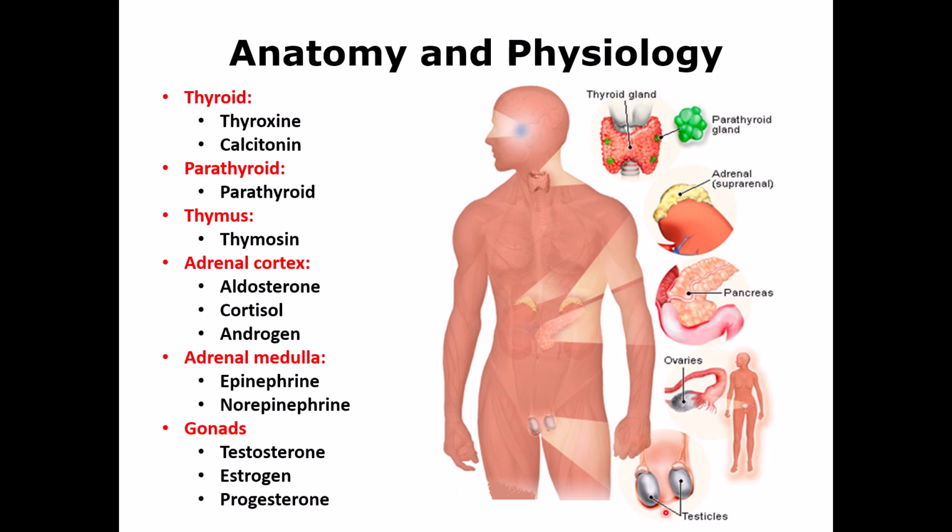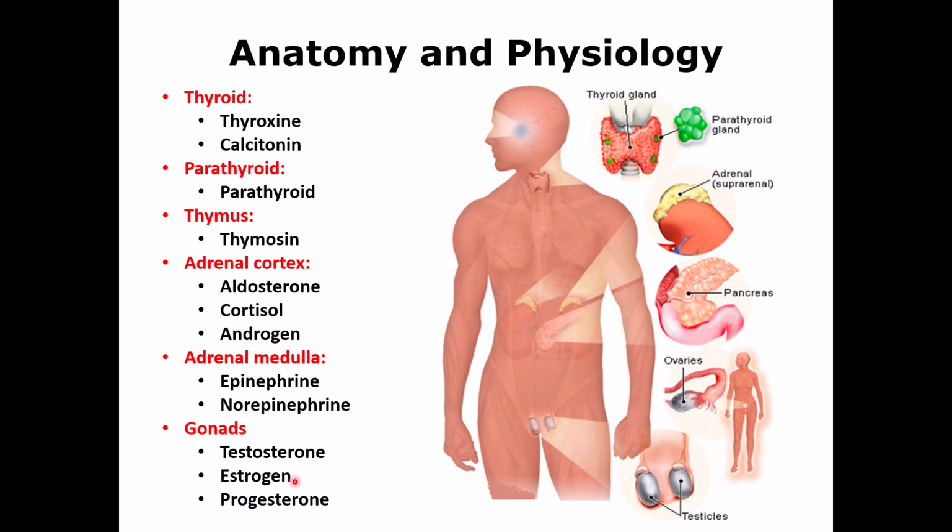Gonads: in males, these are the testes, and they are producing testosterone. Testosterone has two different functions. One is important for spermatogenesis, which is production of sperm, and the other one is for secondary sexual characteristics like deepening of the voice, growth of the muscles and bones. They are important for growth of hair, and also for development of the genitalia.